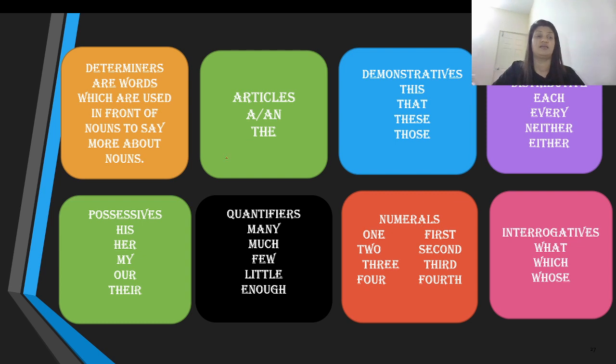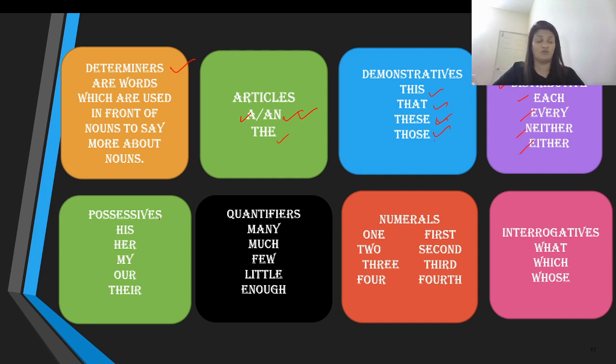Let us take a quick recap. Determiners are the words which are used in front of nouns to say more about nouns. We have many different types of determiners, in which number one is articles. Articles are words like a and the. Then number two is demonstratives. Demonstratives are nothing but words like this, that, these, those. Then we have something called distributives, which are words like each, every, neither, either.